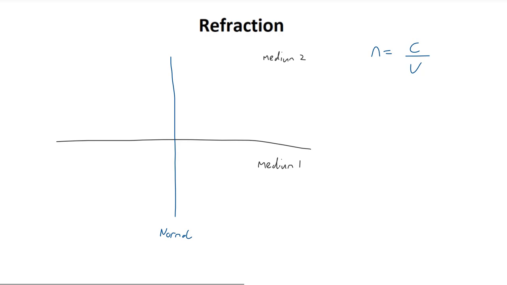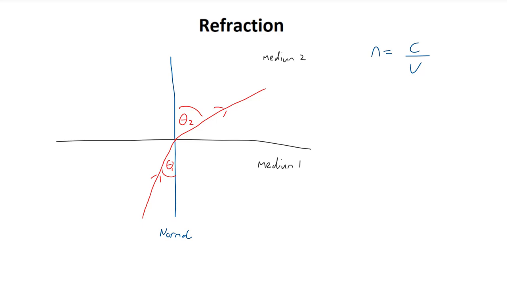Why have I introduced this now? Well, it turns out that this index of refraction comes into the law of refraction. To see this, let us consider a light ray that is incident on the boundary between the two media. As we are looking at refraction here, this light ray will now enter the second medium, but with a different direction due to undergoing refraction. Let us define θ1 as the angle of incidence, in other words, the angle between the incident ray and the normal, and θ2 as the refracted angle, the angle between the refracted ray and that same normal.